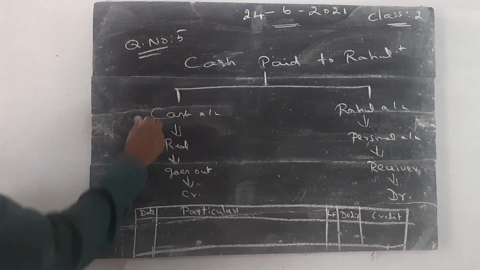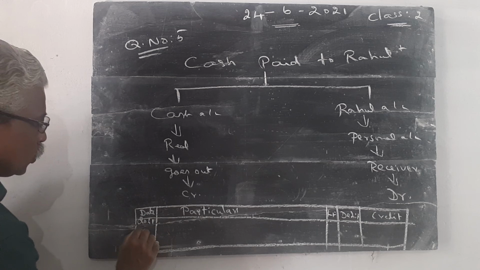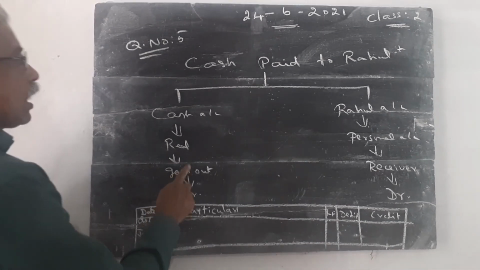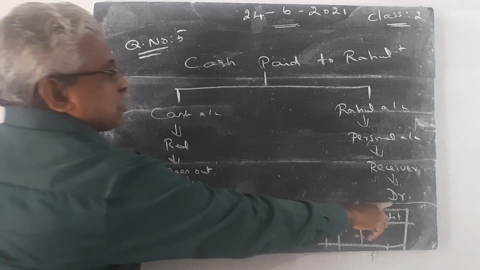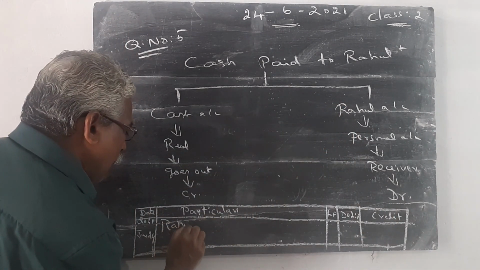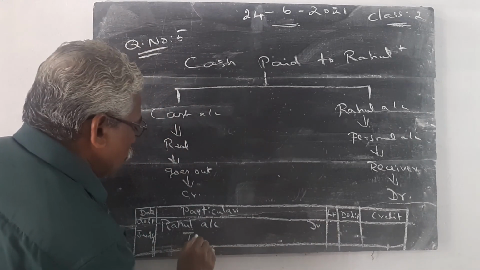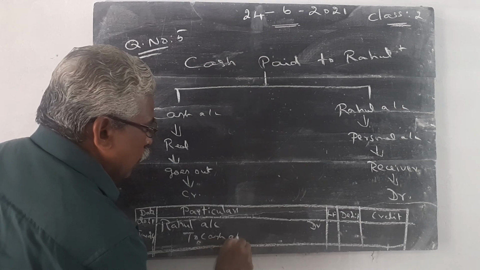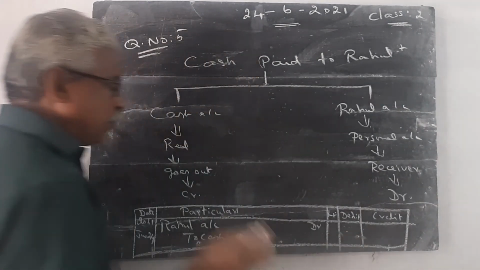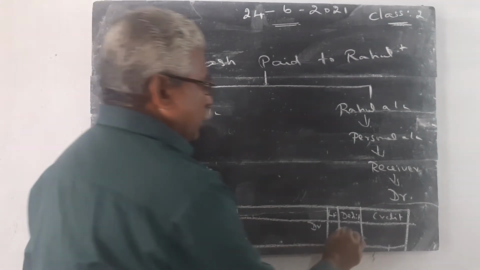First you write the debit aspect, date 2021 June 24. Rahul account debtor to cash account. Amount is 4,000. Total amount payable to Rahul is 10,000. Out of 10,000, now we paid only 4,000.